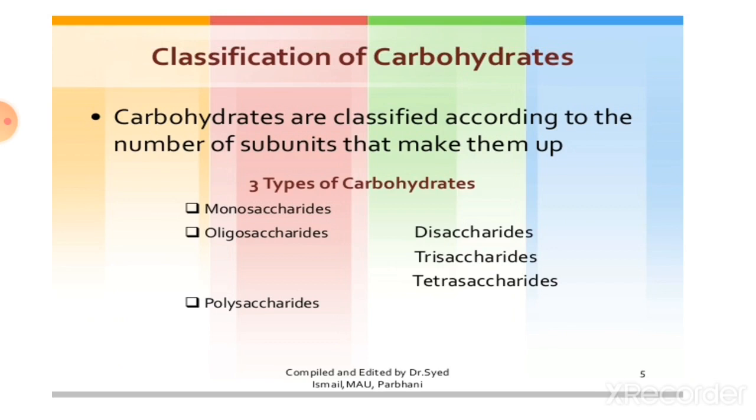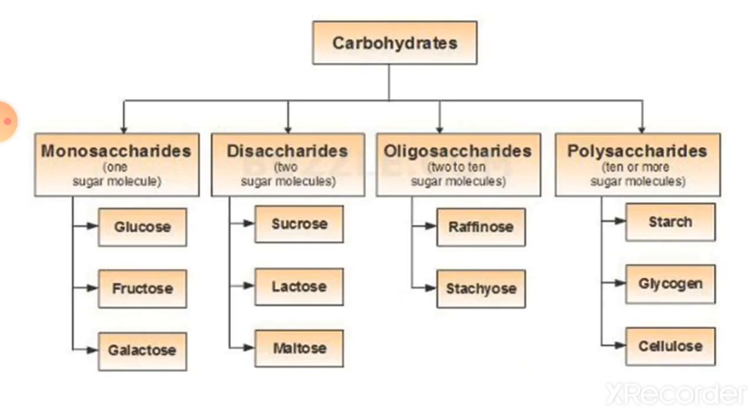Then we will see the classification of carbohydrate. Carbohydrates are classified according to the number of subunits that make them. Carbohydrates are classified into three parts: monosaccharide, oligosaccharide, which includes disaccharide, trisaccharide and tetrasaccharide, and polysaccharide. We see the classification as a tree diagram.